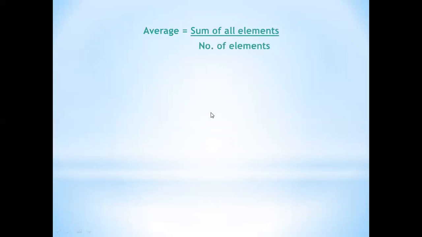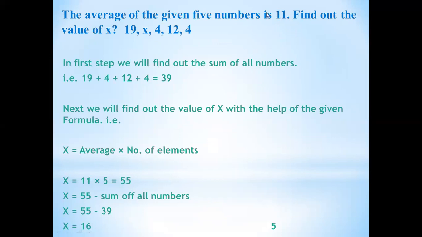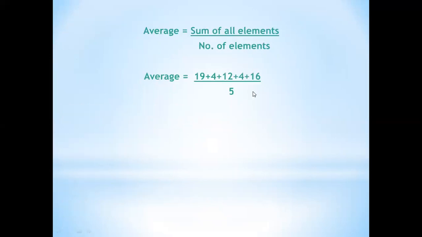Remember, the average given was 11 over here. So we have got the same average. Look, the same answer, 55, and the same average. The average was given as 11, and the same average we got here, 11. So it means our answer is correct. The fifth number we found out was correct. Is that clear, students?